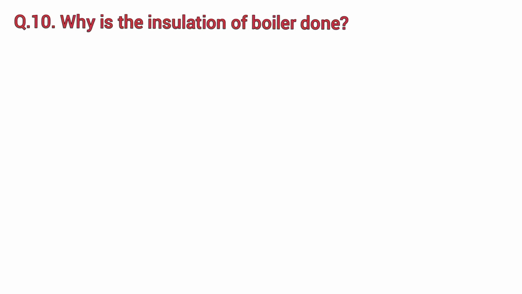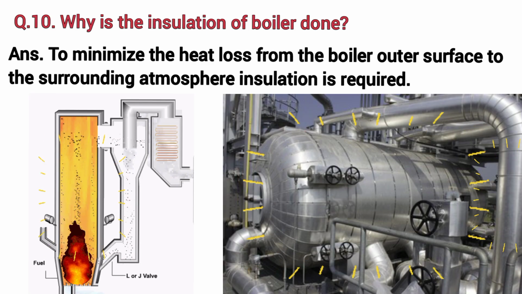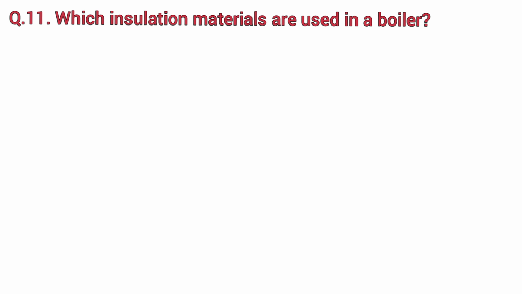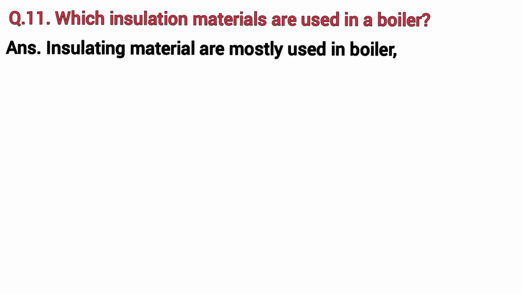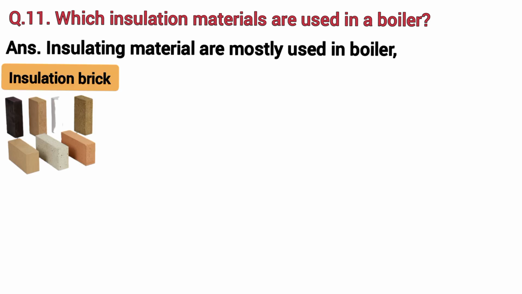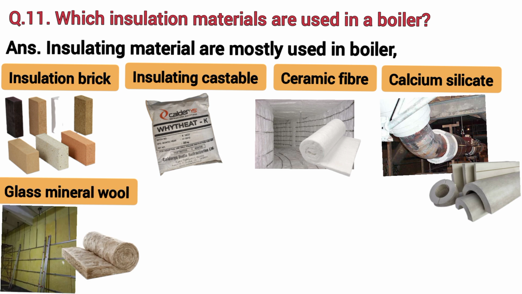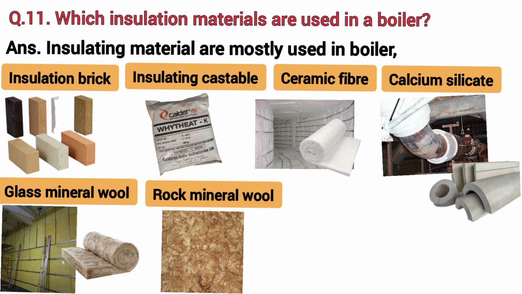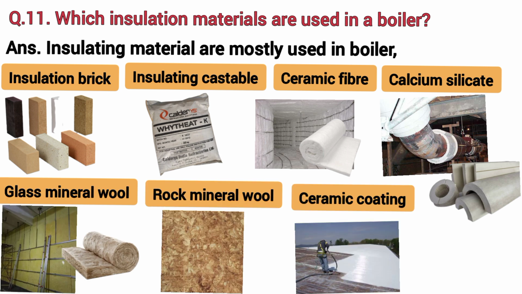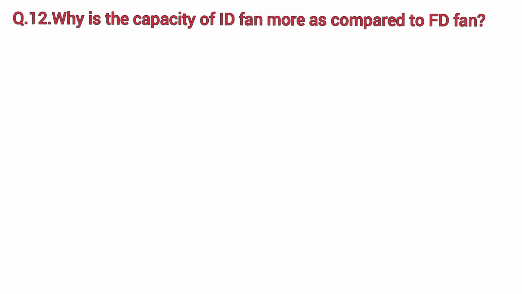Why is the insulation of boiler done? To minimize the heat loss from the boiler outer surface to the surrounding atmosphere, insulation is required. Which insulation materials are used in a boiler? Insulating materials mostly used in boiler: insulation brick, insulating castable, ceramic fiber, calcium silicate, glass mineral wool, rock mineral wool, ceramic coating. Why is the capacity of ID fan more as compared to FD fan?